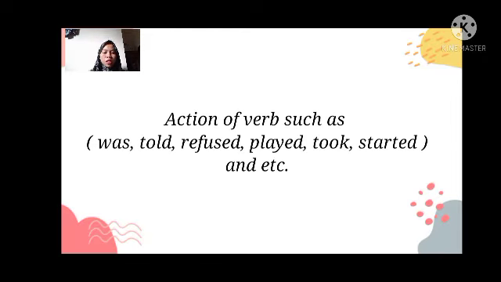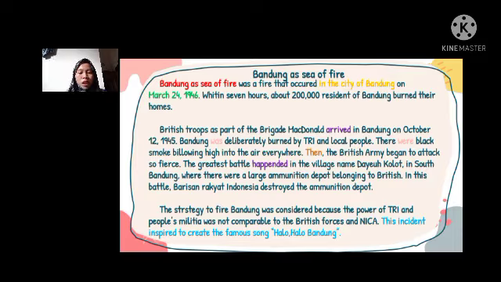Next, action verbs. Example words of action verbs are was, told, refused, played, took, and started. Okay, action verbs in the text belong to the purple color, such as arrived and happened.